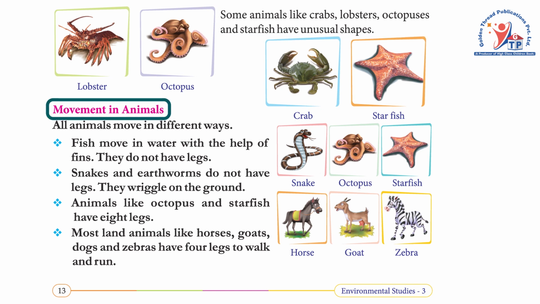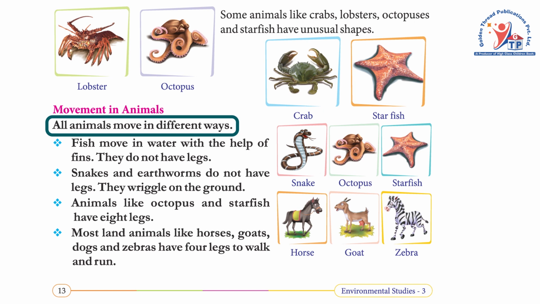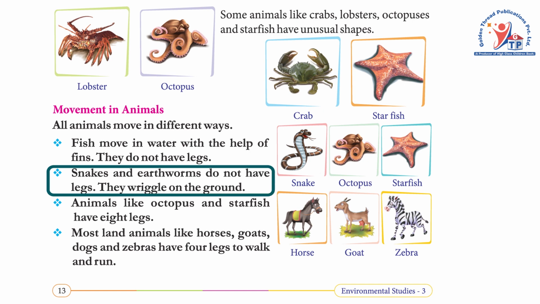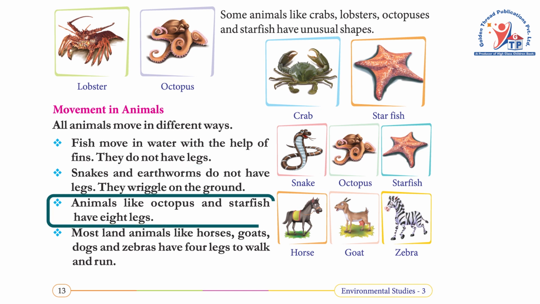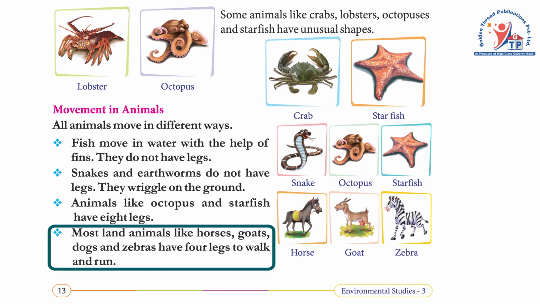Movement in animals. All animals move in different ways. Fish move in water with the help of fins. They do not have legs. Snakes and earthworms do not have legs. They wriggle on the ground. Animals like octopus and starfish have 8 legs. Most land animals like horses, goats, dogs, and zebras have 4 legs to walk and run.